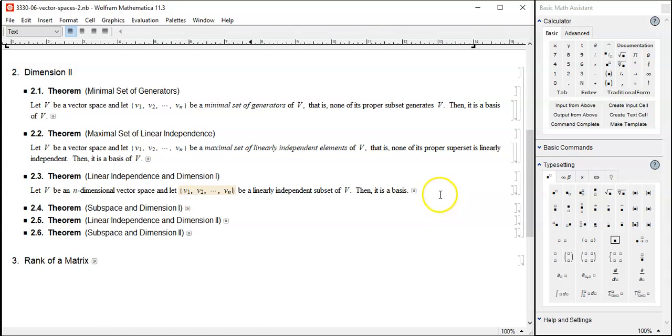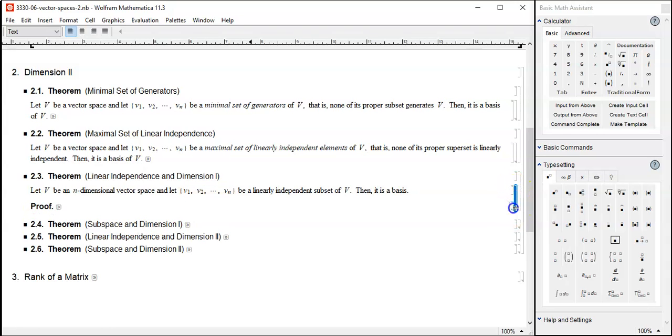How do you do that? Well, we're going to be using this one: the maximal set of linear independence. So we're going to argue that this is the maximal set of linear independence. Therefore, it's a basis. All right? If I add one more, then it's not linearly independent anymore. How do I do that?